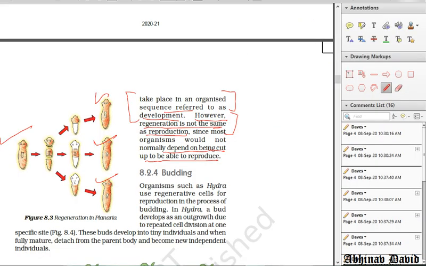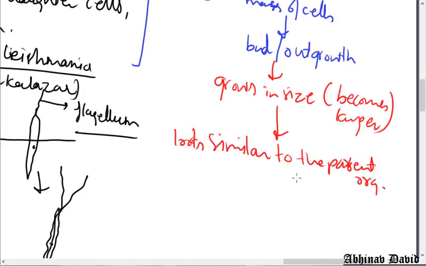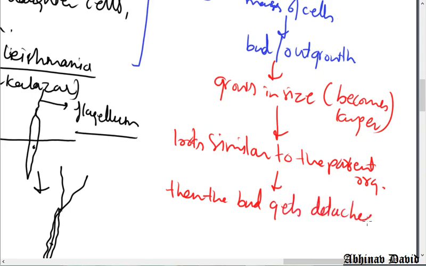So you can see here in the diagram, it is a small bud. This is a bud. It grows bigger and bigger. Now it is looking almost the same. Both the parent organism and the bud are looking the same. When it looks similar to the parent organism, the bud gets detached from the parent.